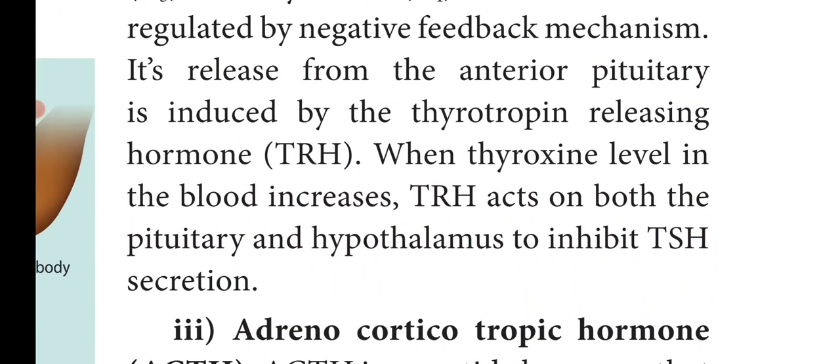Its release from the anterior pituitary is induced by the thyrotrophin releasing hormone. When the thyroxine level in the blood increases, it acts on both the pituitary and the hypothalamus to inhibit the TSH, that is thyroid stimulating hormone, secretion.